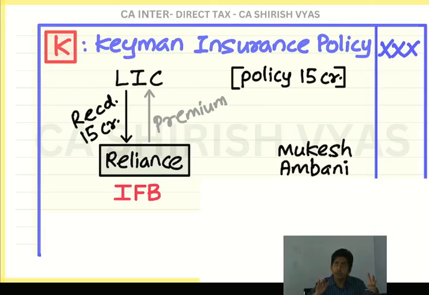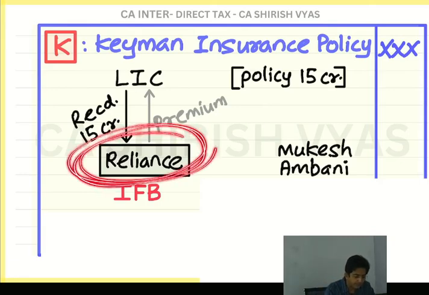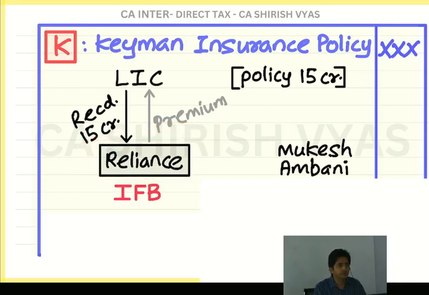And on maturity, LIC will give the amount. And remember, Ambani is still alive. So now imagine this big amount Reliance is getting. It's like a bonus. See, Reliance was worried, what if Ambani dies? But he didn't die. And the policy matured and a big amount is received by Reliance.